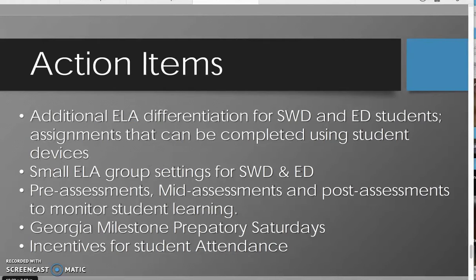Our action items for the English Language Arts Department: we need additional differentiation for our students with disabilities and our economically disadvantaged students. We also need small ELA groups for our students with disabilities and economically disadvantaged students. And our ELA department needs to make sure that we have pre-assessments, mid-assessments, and post-assessments to monitor student learning. We also might need to implement Georgia Milestone Prep classes on Saturday. And across the board, I think we need to have incentives for student attendance for everyone. When you're in school, you are learning. Thank you very much.